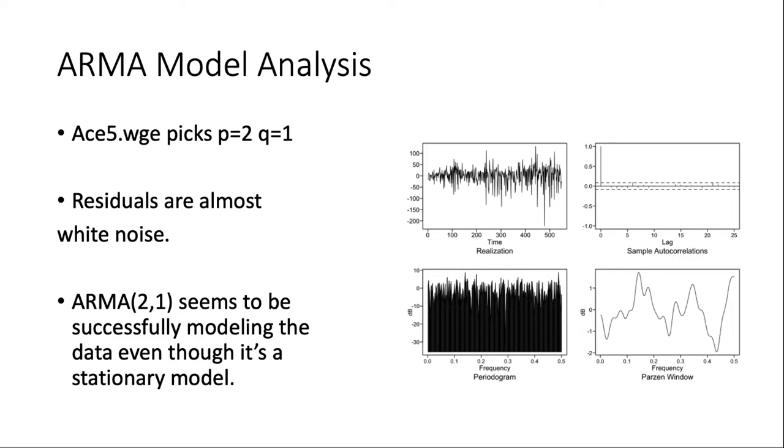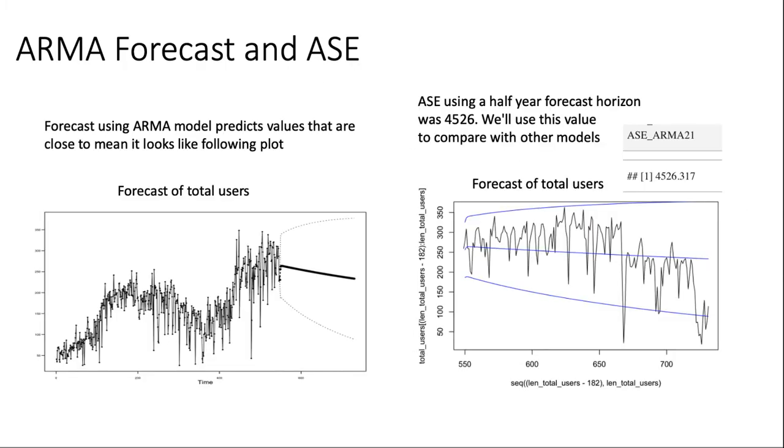We did our first analysis with an ARMA model. Even though our data does not appear to be stationary, we hoped that this would provide a benchmark for the ASE, which we could beat with successive models. The AIC and BIC both picked an ARMA(2,1). The ACF of the residuals is fairly white, and the realization of the residuals looks at least in the ballpark of white noise. We don't have it on the slide, however, the Ljung-Box test did not reject the null hypothesis of white noise. Here's our ARMA(2,1) forecast.